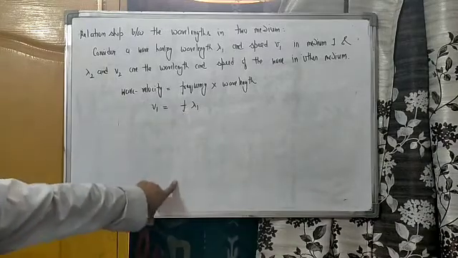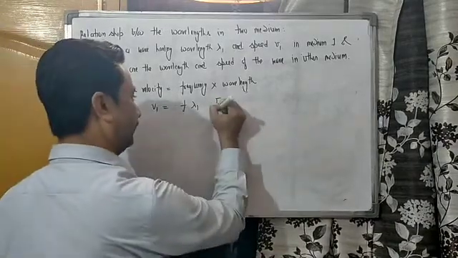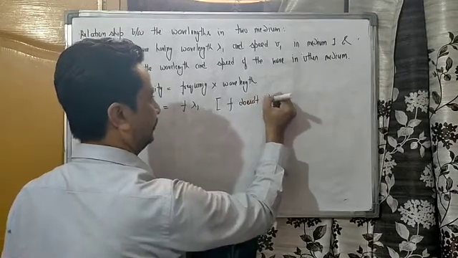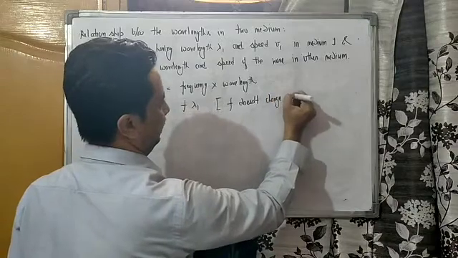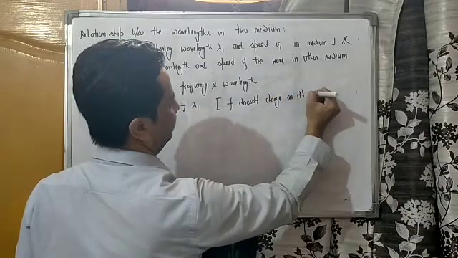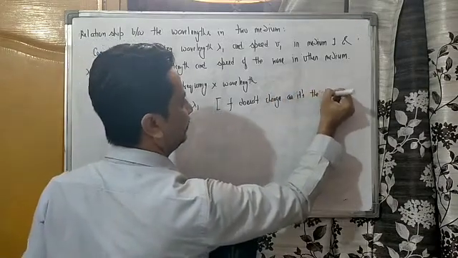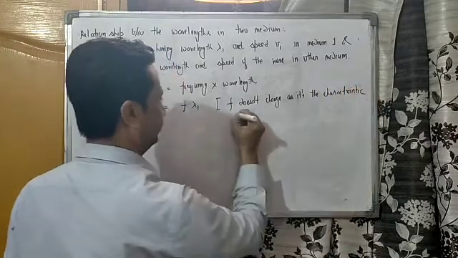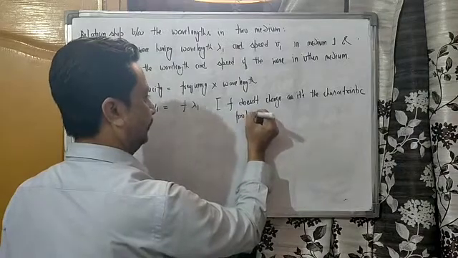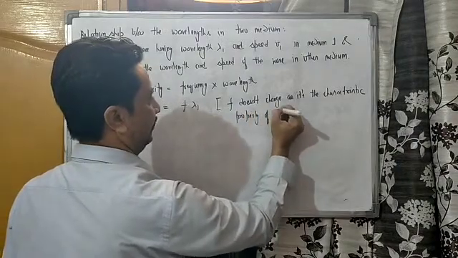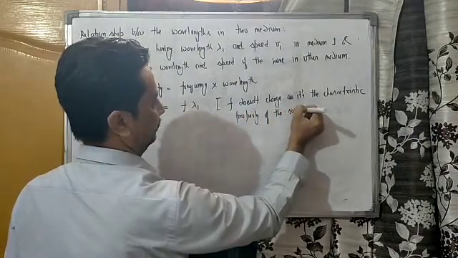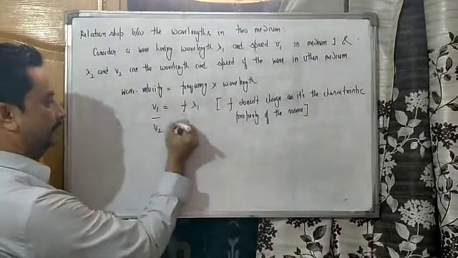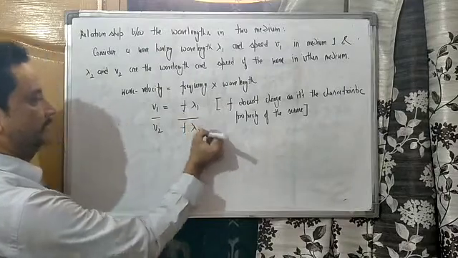It does not change in the refraction. F does not change as it is the characteristic property of the source. Okay, again V2 is F into lambda 2.